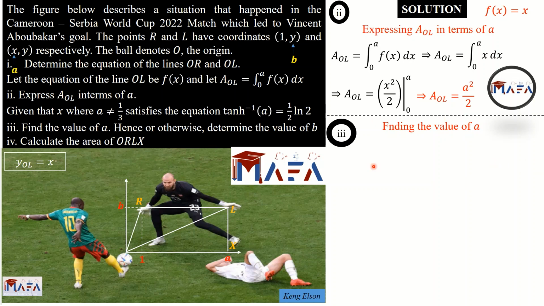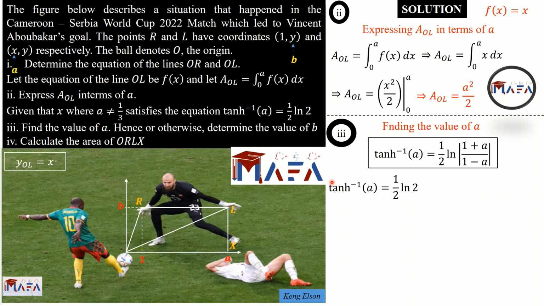Alright, so finding the value of a, first of all, what's the definition of tangent inverse of a? Another trap. Tangent inverse of a is half times the ln of the absolute value of 1 plus a over 1 minus a. Many people who sent me their solutions excluded the absolute value, and I'm going to show you what is going to happen at the end when you exclude your absolute value. That's why they were not able to continue the equation.